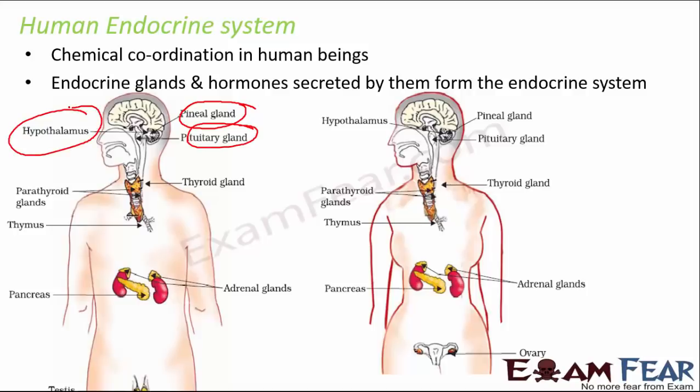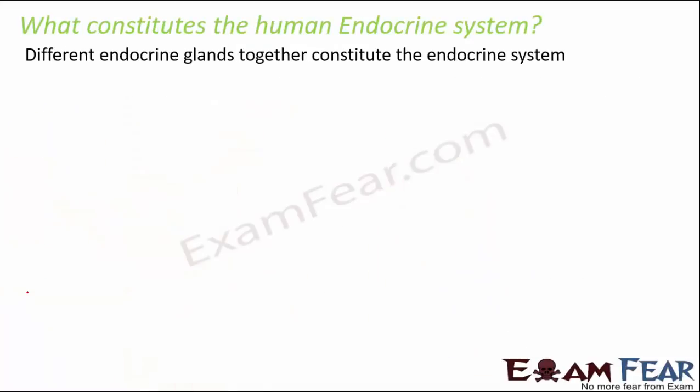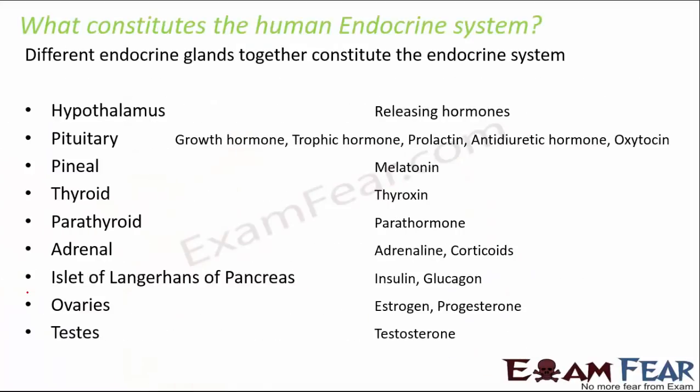These are the three glands which are located in and around the brain. Then you have the thyroid and the parathyroid gland towards your neck. You have the thymus gland near the thoracic portion, and finally adrenal gland and pancreas, and then you have testis and ovary, testis in males and ovary in females. So now let us look at the secretions of all of these glands.